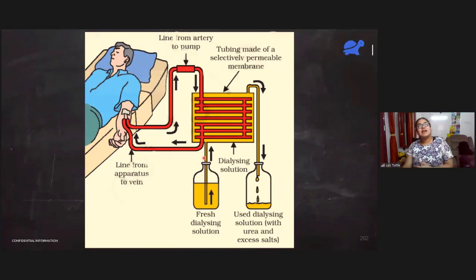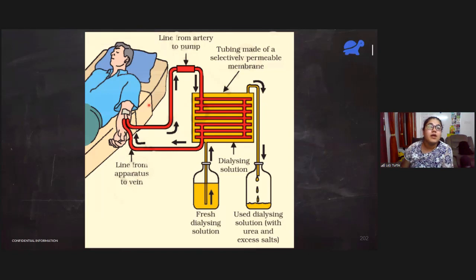This diagram is from NCERT book. So that dialyzing solution, it is something like the blood that we have in our body. It is maintained to a concentration which is same as the blood in our body. So the osmotic pressure of this solution, yellow solution, is same as the osmotic pressure of our blood.